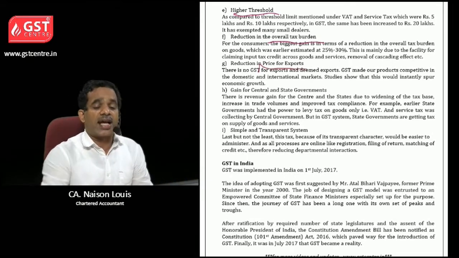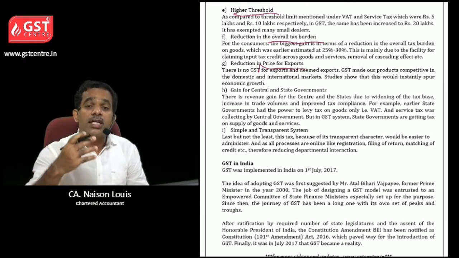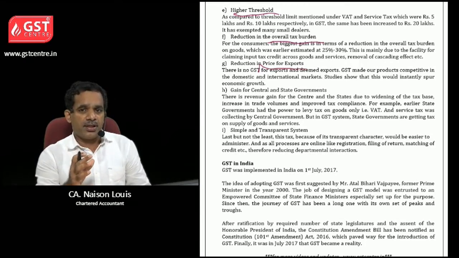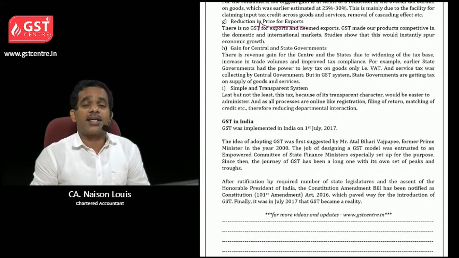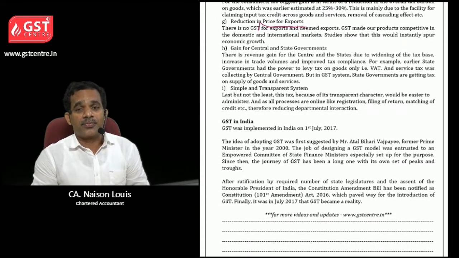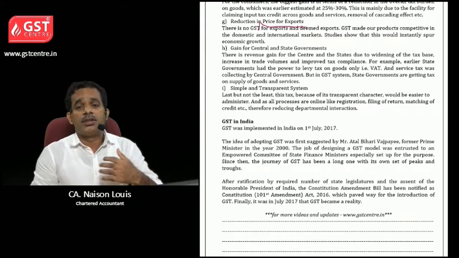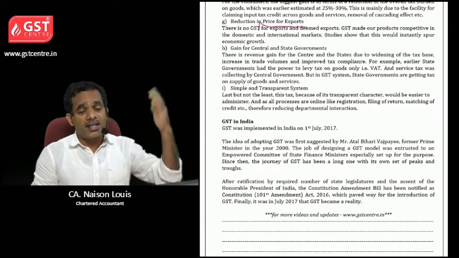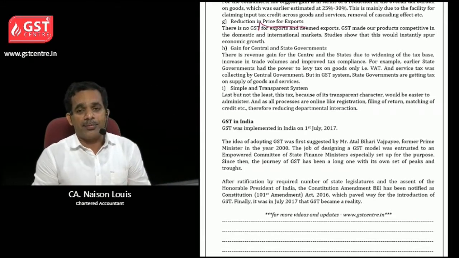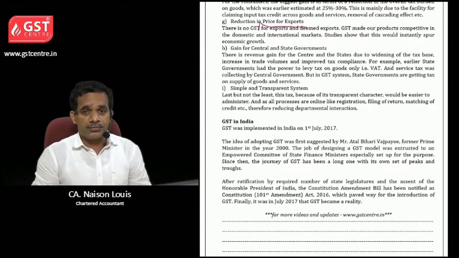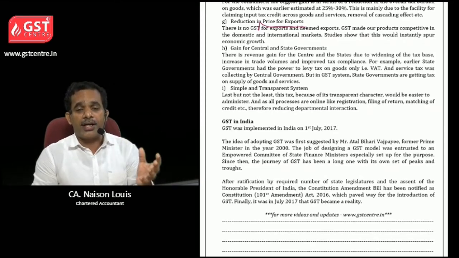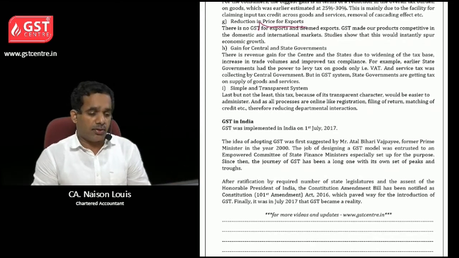Then reduction in price for exports. These are called zero rated supplies, exports. GST is not applicable, or it is zero rate. Then gain for central and state governments. It is easy to administer, and they will get more revenue. Now state governments can also collect revenue from the services. Earlier service tax was collected by only the central government, and the central government could not collect tax on supply of goods.